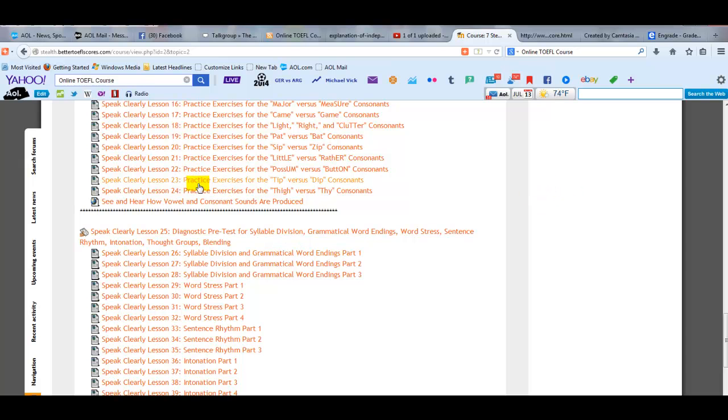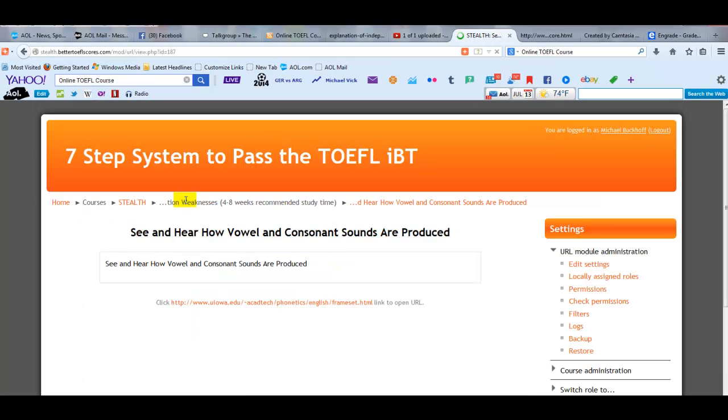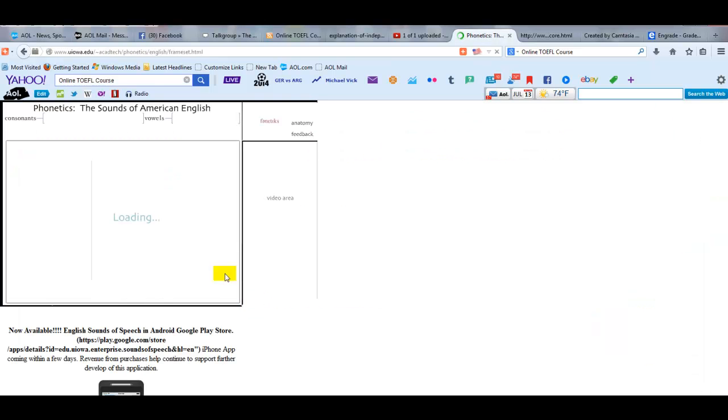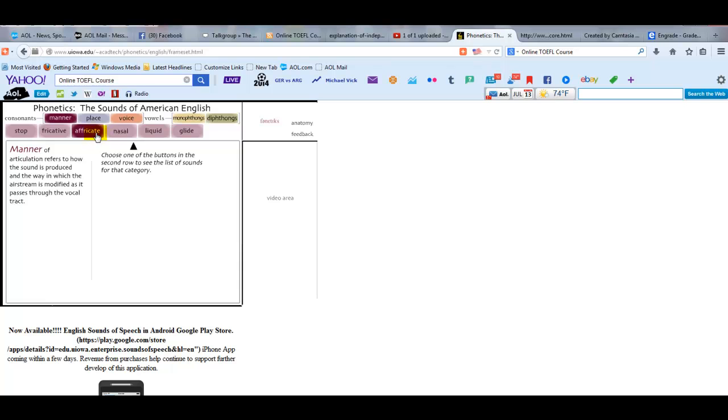Now, if you want to get more detail on the actual R consonant sound, you can click on this where it says see and hear how vowel and consonant sounds are produced. So we click on the link in this lesson. And we want to go to consonants.